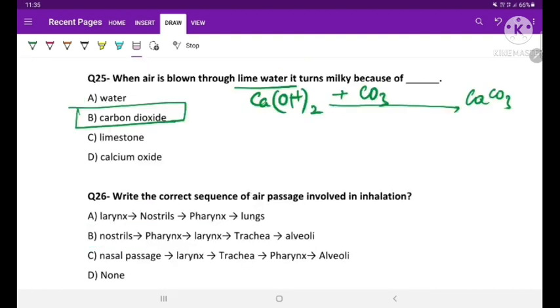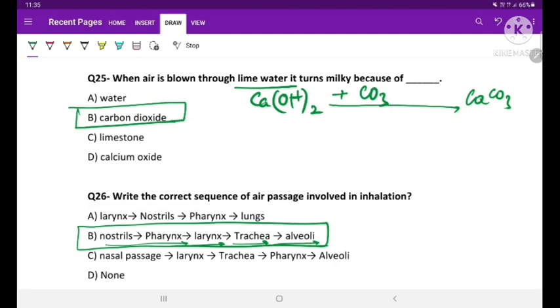The next question is: write the correct sequence of air passage involved in inhalation. Option A is larynx to nostrils to pharynx to lungs. Option B is nostrils to pharynx to larynx to trachea to alveoli. So here we will find that the air taken through the nostrils passes through the pharynx and then goes to the voice box, that is larynx, and into the trachea, and then finally goes to the alveoli. So again here option B is the correct answer.